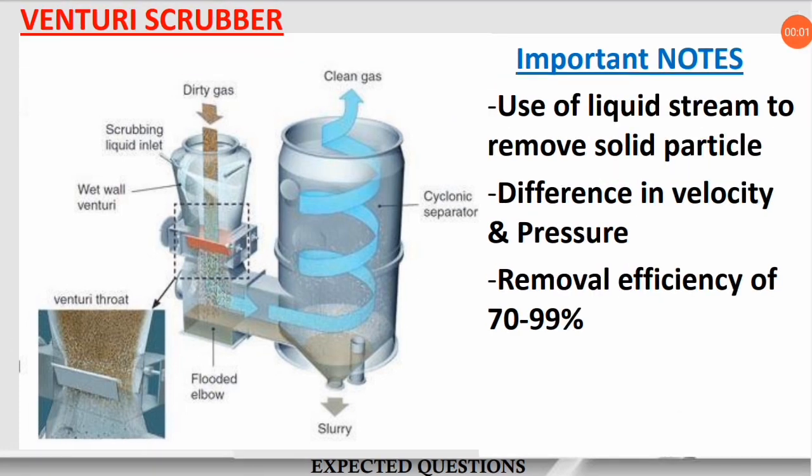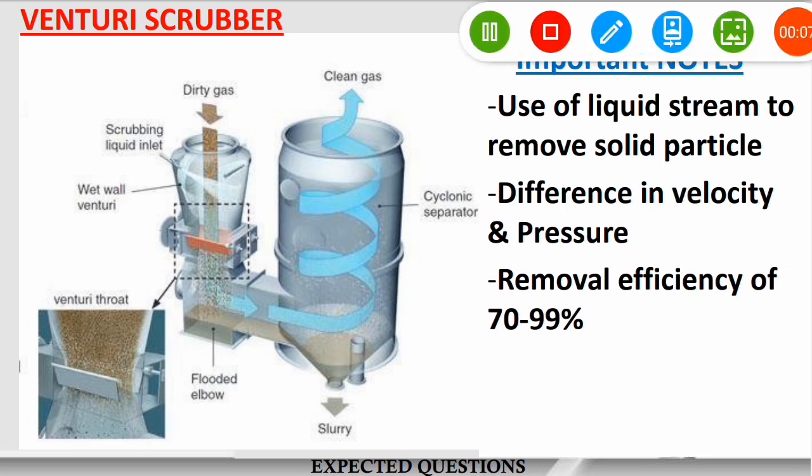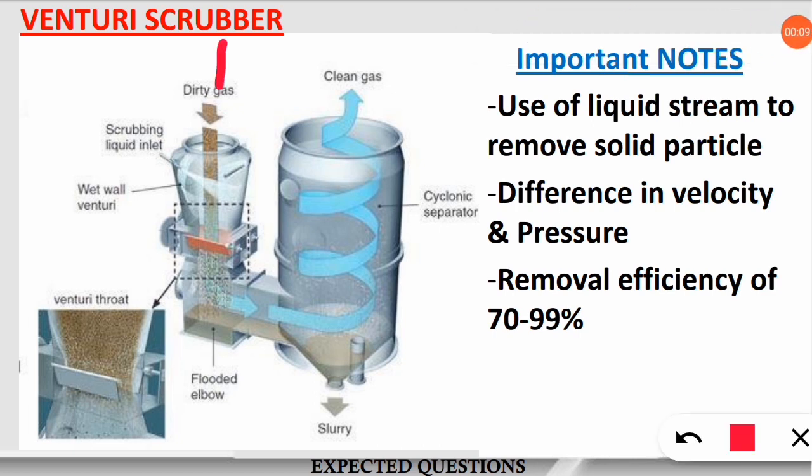Very simple. I would suggest you rotate your mobile to the horizontal mode so that it will be easier for you to understand the concept. So first the dirty gas is introduced here. The flow of dirty gas along with dirts is hindered or obstructed by the scrubbing inlet liquid. A special kind of liquid is used, or simple water is also used. This liquid sticks to the dirt present in the gas, takes it down, and it is collected in the slurry.